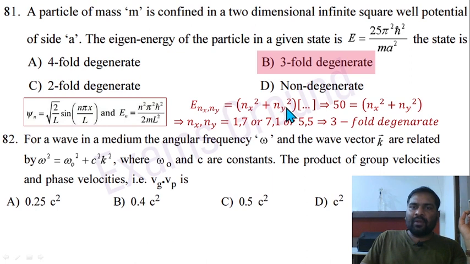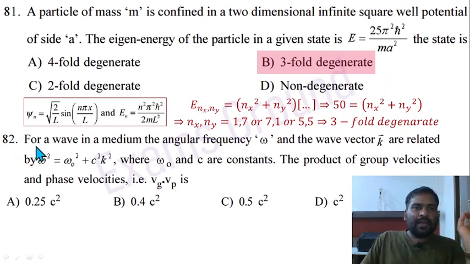So nx square plus ny square should be 50. Then it is 50 pi square h cut square by 2 m a square, so it should be equal to 50 here. Then there are three possible terms: one is 1 and 7, another is 7 and 1, and the third is 5 and 5. So three possibilities, that implies it is threefold degenerate.